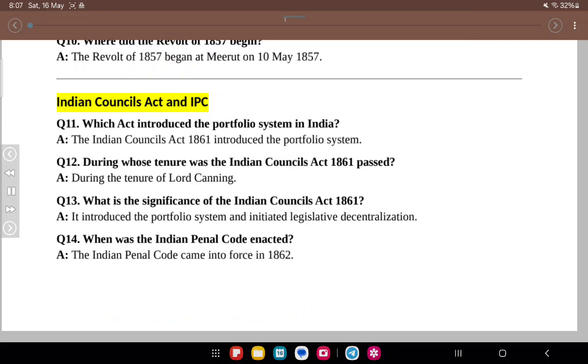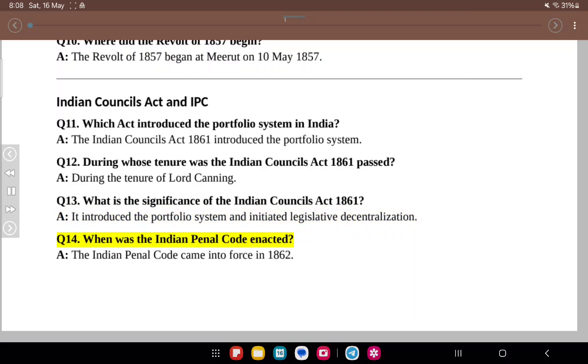Indian Councils Act and IPC. Q11. Which act introduced the portfolio system in India? A. The Indian Councils Act 1861 introduced the portfolio system. Q12. During whose tenure was the Indian Councils Act 1861 passed? A. During the tenure of Lord Canning. Q13. What is the significance of the Indian Councils Act 1861? A. It introduced the portfolio system and initiated legislative decentralization.